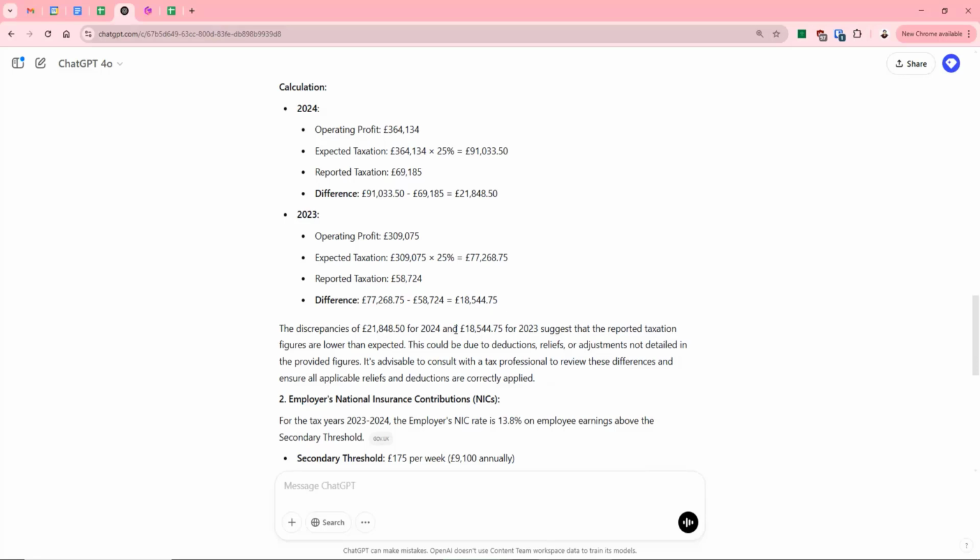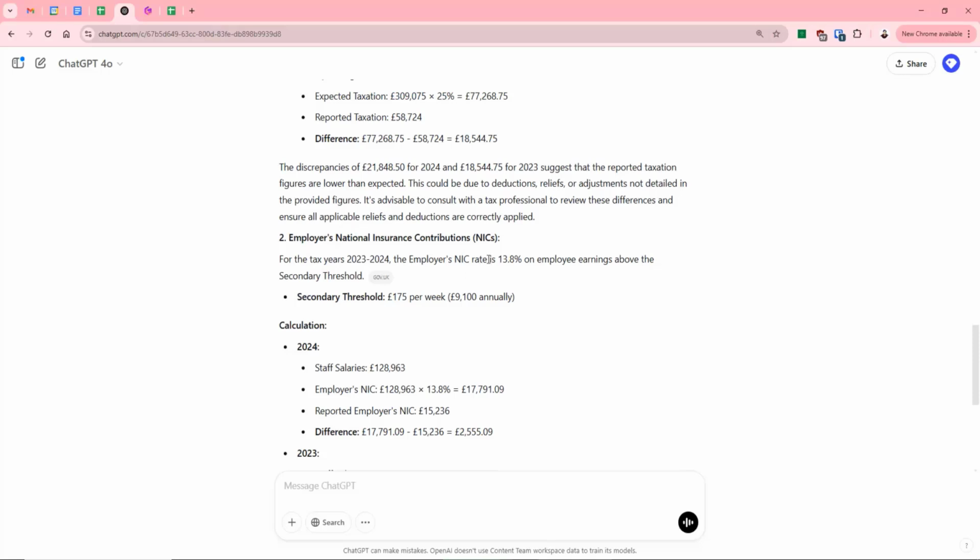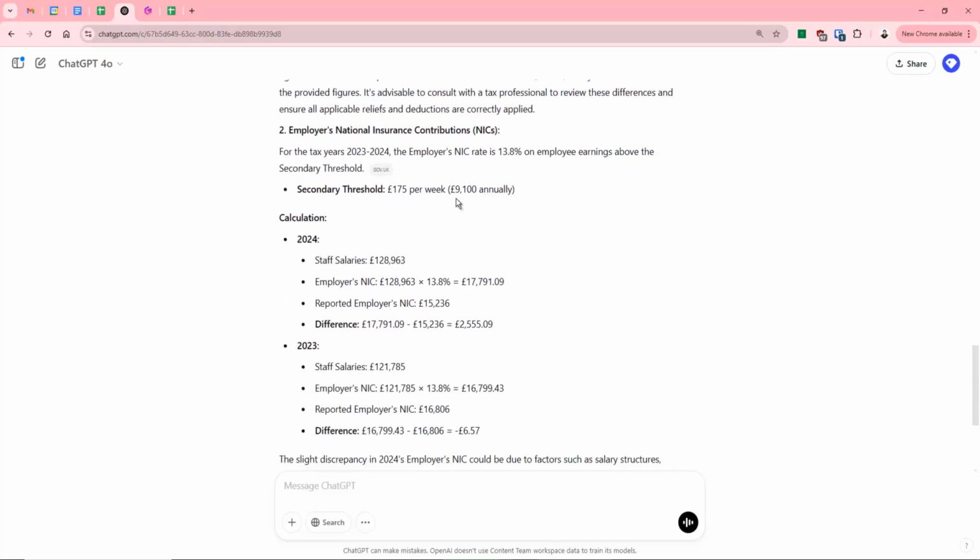So what it's now telling us is there are big discrepancies. This could be due to deductions, relief, so we can now double check that. But it also could be that we have underreported our taxation. We've not calculated it correctly. Then we go on to national insurance contributions, where it gives us the national insurance contribution rate of 13.8%. And it also mentions the thresholds.